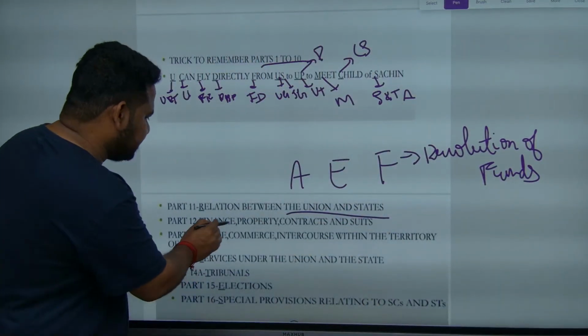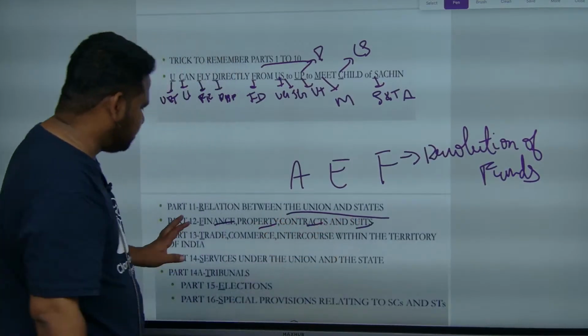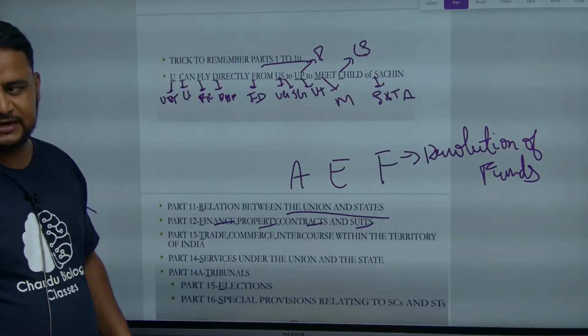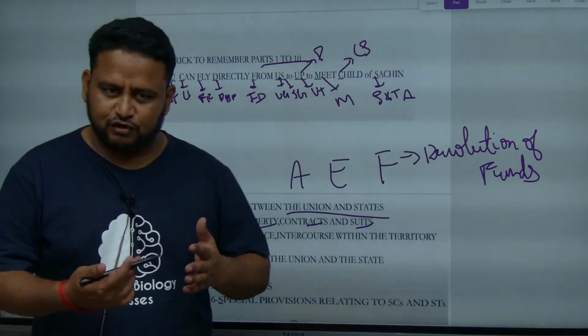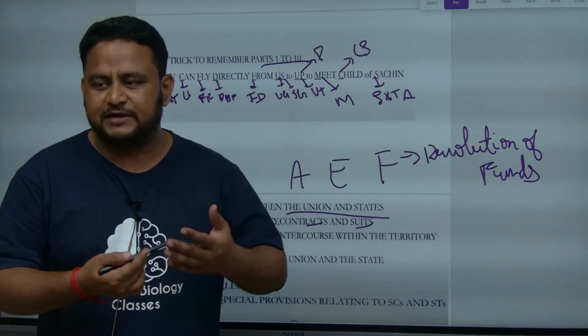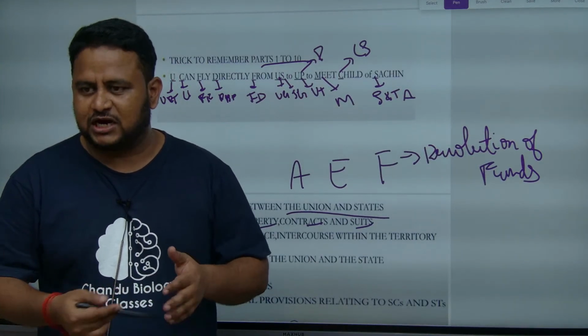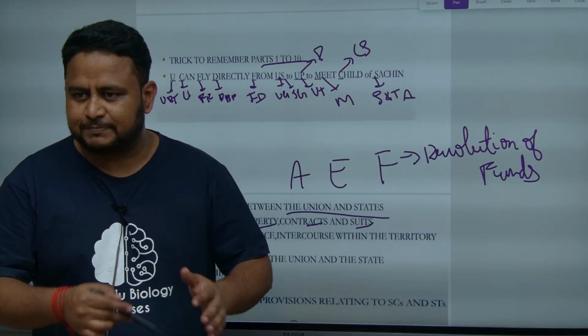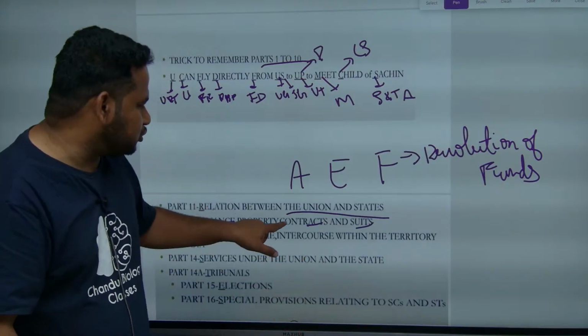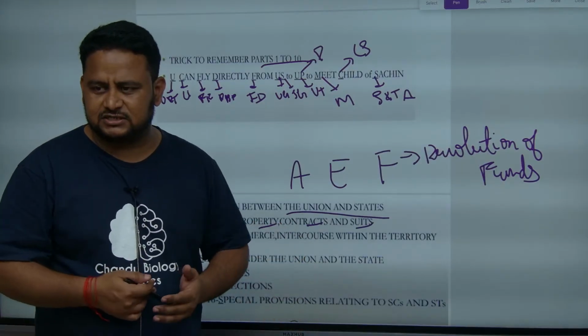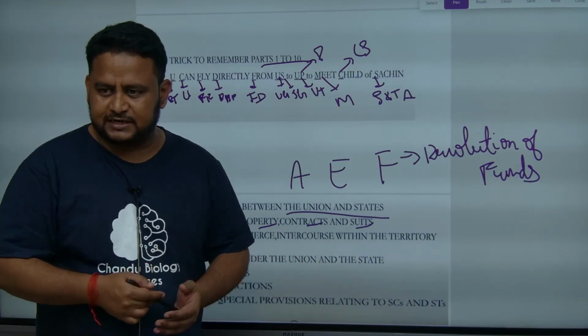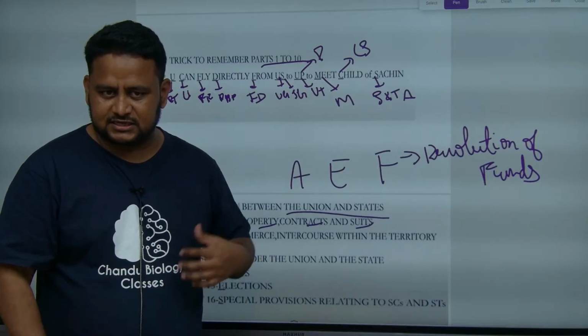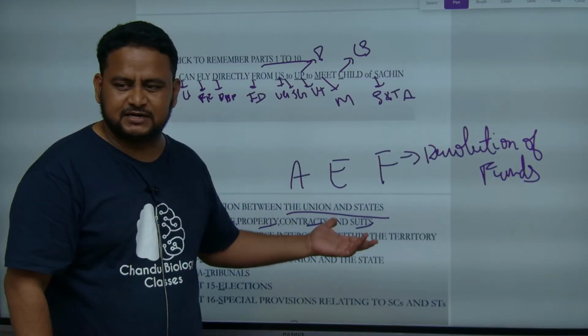Next, finance, property, contracts and suits. So part 12 talks about finance, property, contracts and suits. That is, if you want to buy a property, how it should be done, what is the registration. Suppose you go to taluk office or whatever, how registration has to be done, how the stamp should be, what is the procedure, all these things are there. When it comes to contracts, we see a lot of tenders, central government tenders, state government tenders for building something. That is the meaning of contract. Suits means it is nothing but related to laws.